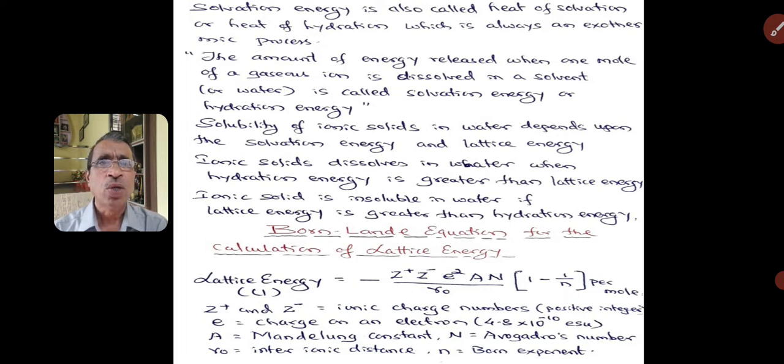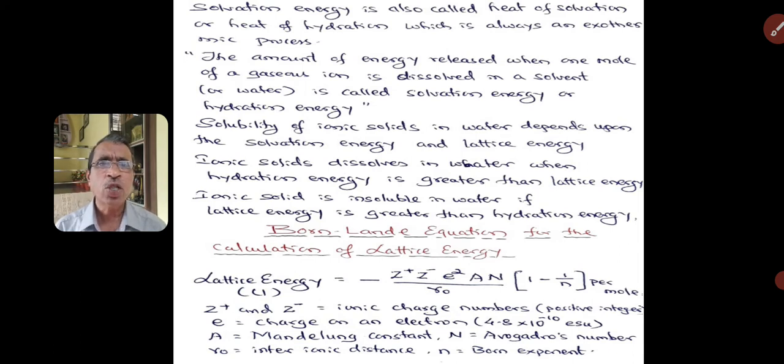For example, sodium chloride is soluble in water because its hydration energy is greater than lattice energy, whereas silver chloride is insoluble in water because its lattice energy is greater than its hydration energy. Now the question arises, how to calculate this lattice energy? The lattice energy can be calculated in two ways.